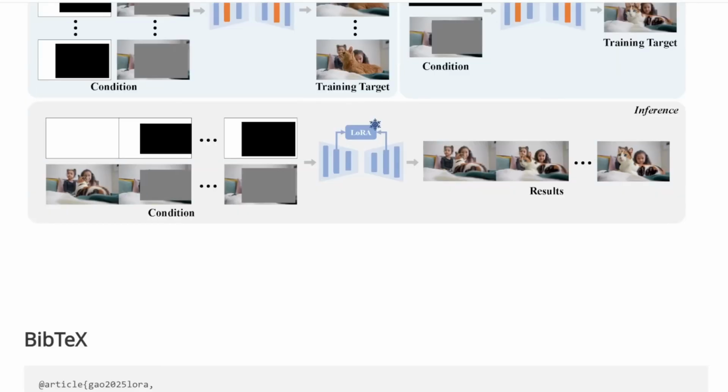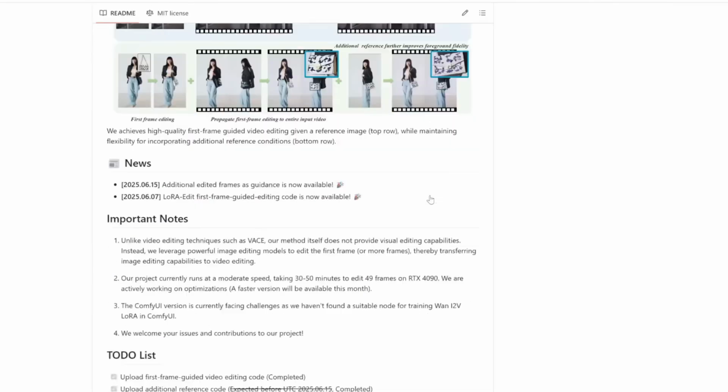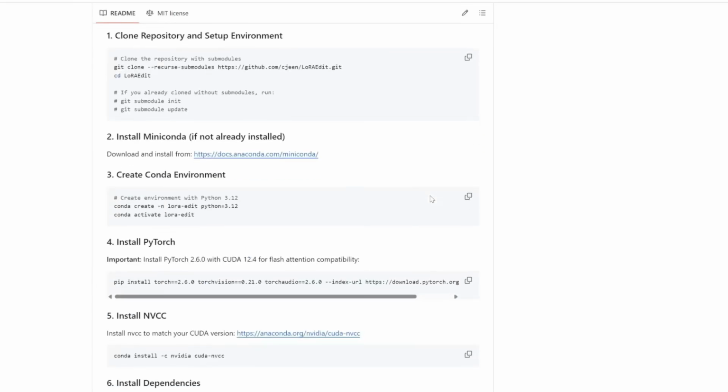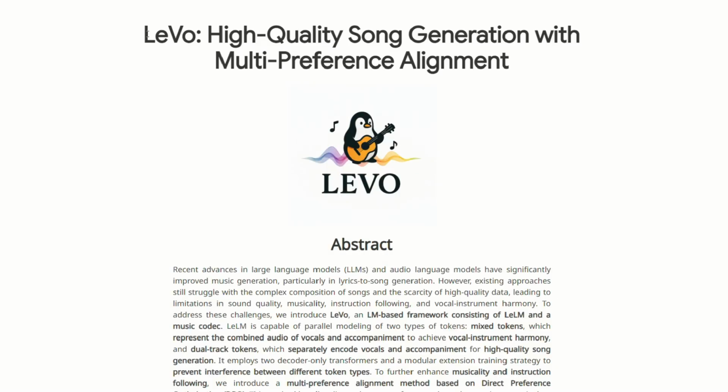The great thing is, if you scroll to the top of the page, they've released a GitHub repo. It includes all the instructions on how to download and run this locally on your computer. Next up, we have an incredible AI called Hailuo.